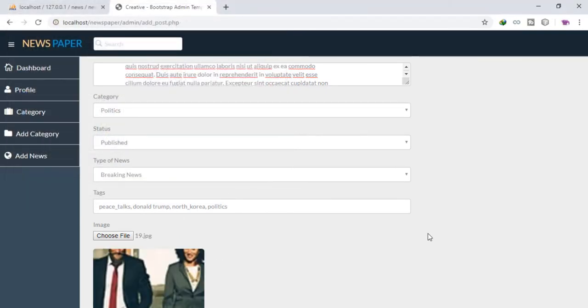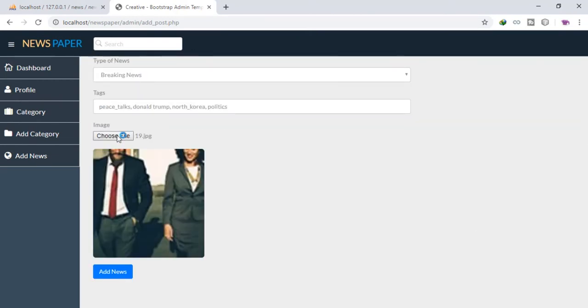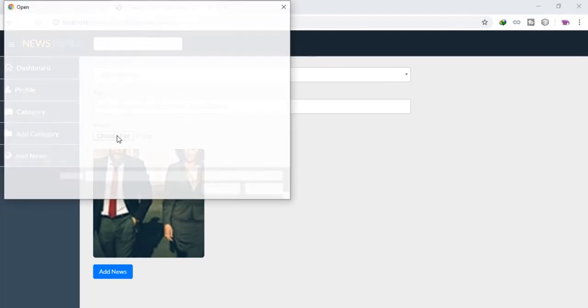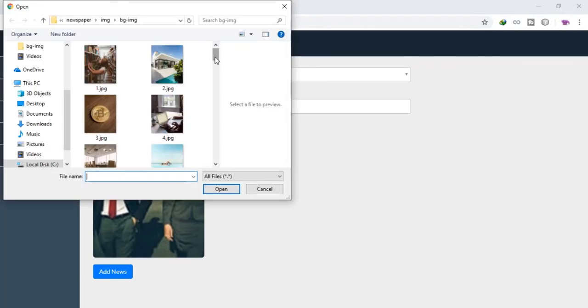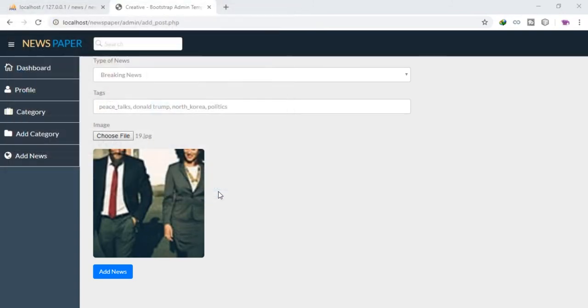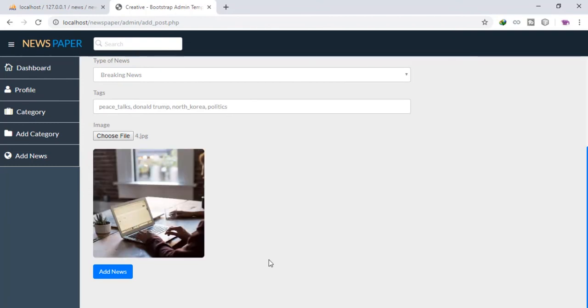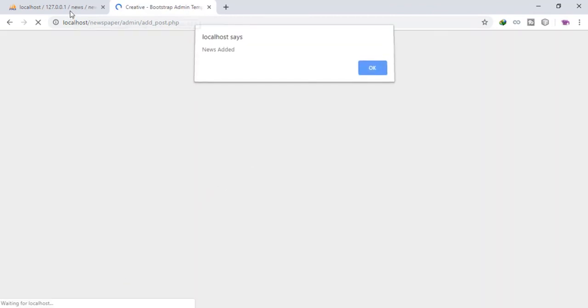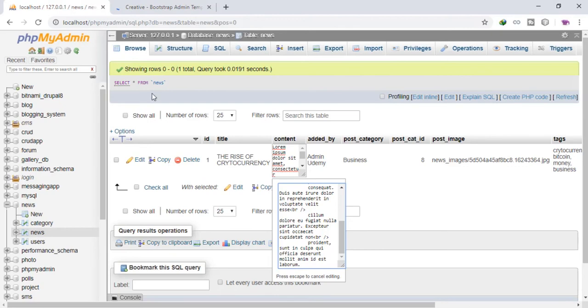Alright, I'm going to click on open, and that should open the image. The image is not clear, so I'm going to choose another image. Let me just go with this one. Okay, so this image should be clear. Now add news, and we should get the alert news added. If we head back to the database and click on browse, we should have our news.